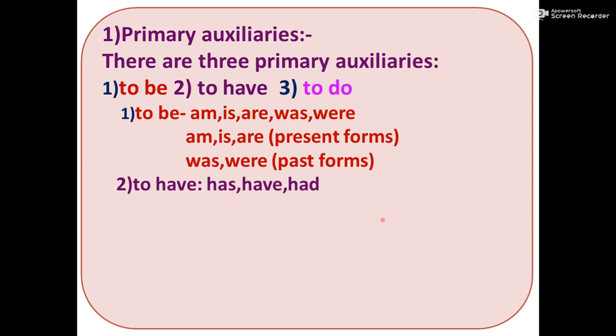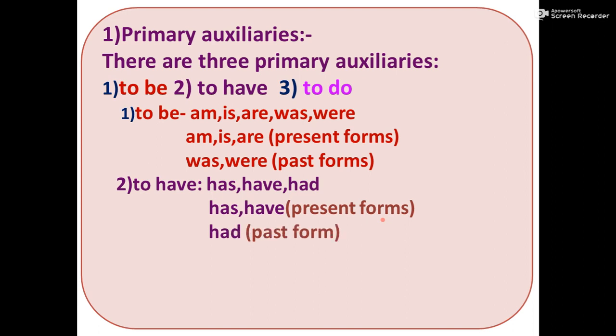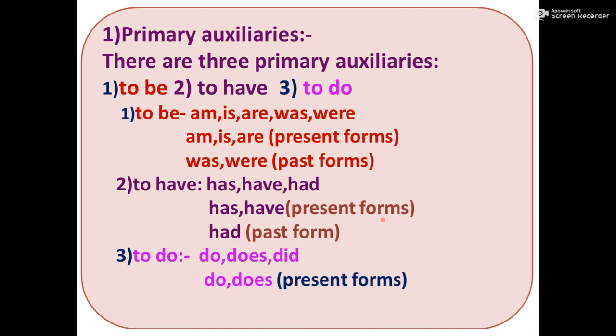Second, to have. Have, has, had are to have forms. Have, has are in present forms and had is in past form. Third, to do. Do, does, did are to do forms. Do, does are in present forms and did is in past form.